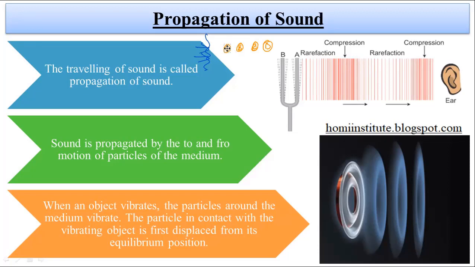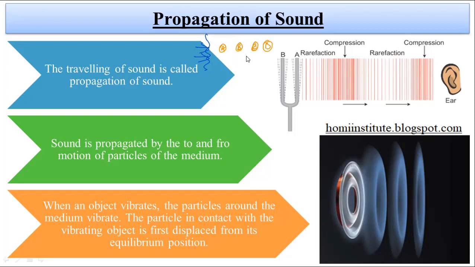And there we can see the rarefaction. So when the particles are vibrating and moving towards another particle, that is called compression, and then returning back to its previous condition is called rarefaction. After this phenomenon, we will observe that particle B gets excited, and because of that, it starts vibrating and reaches C. So now here the compression will take place, and then again it will return back. So it will cause a rarefaction.